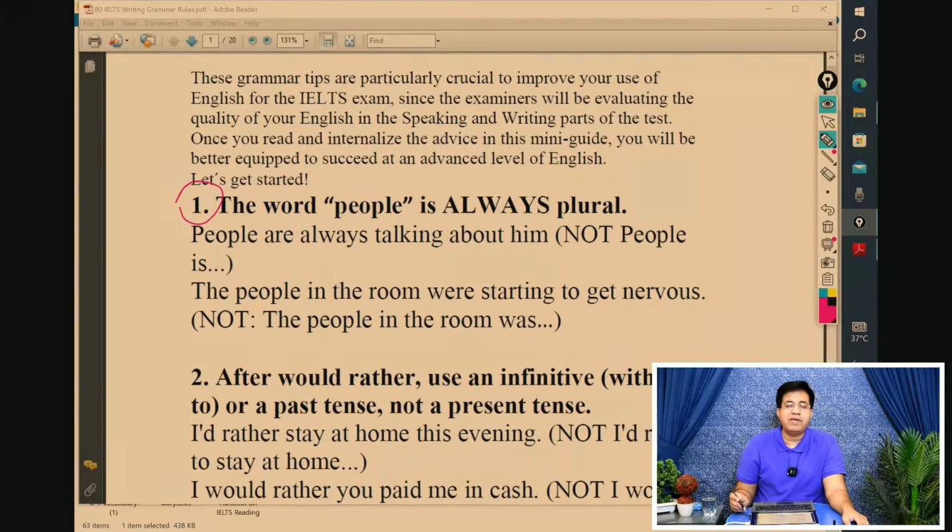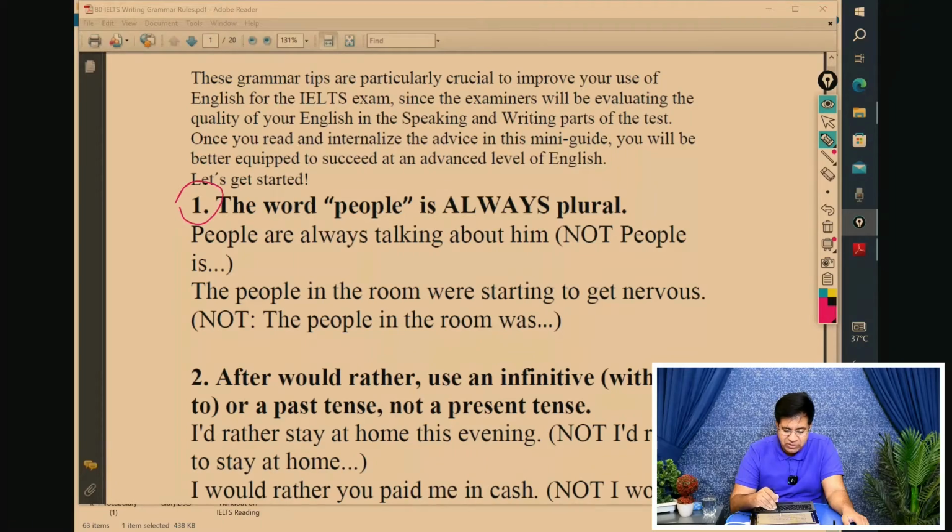The first thing is the word people is always plural, so please don't say peoples. People are always talking about him, so it should be people are, not people is, right? The people in the room were starting to get nervous, not the people in the room was.